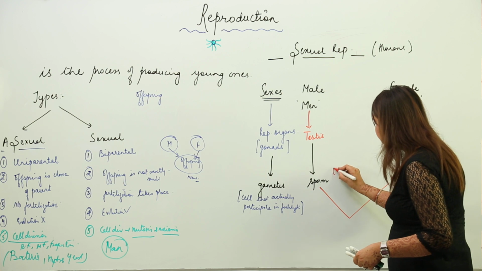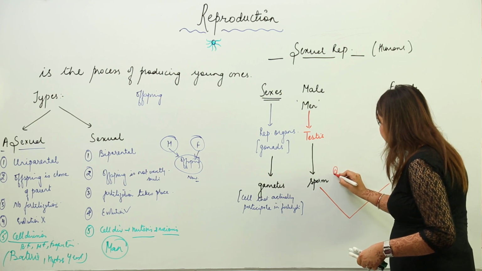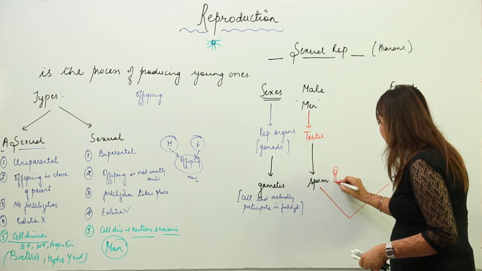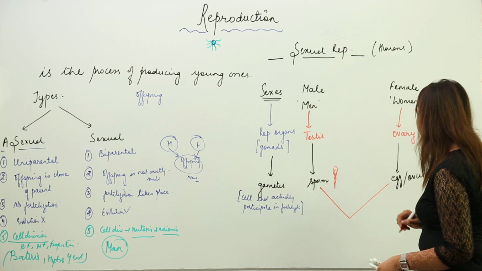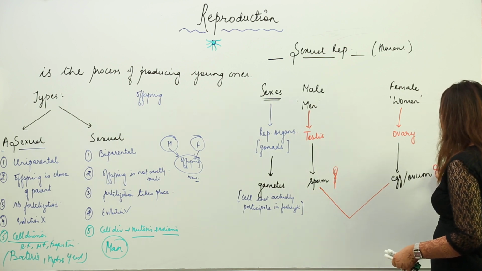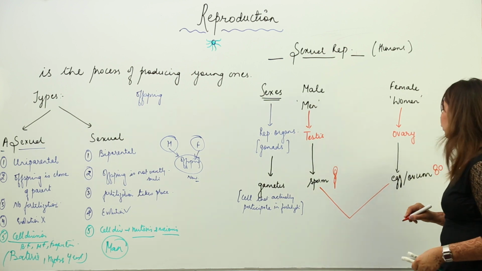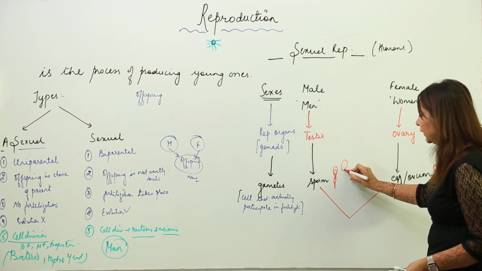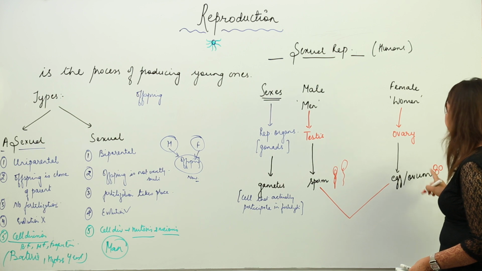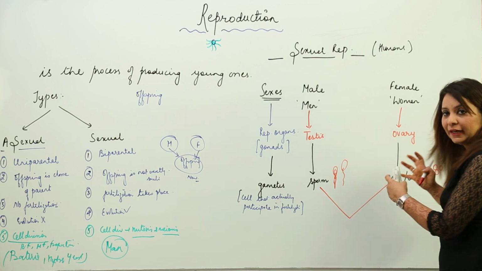Sperm looks like this. I am just going to draw it. It looks like this kind of thing. And egg we know is like this. We will be taking the diagram in detail also. So as for now, I am just telling you that sperm is like this, or you can make it like this also, and eggs are like this. So now sperms and eggs are going to fuse.